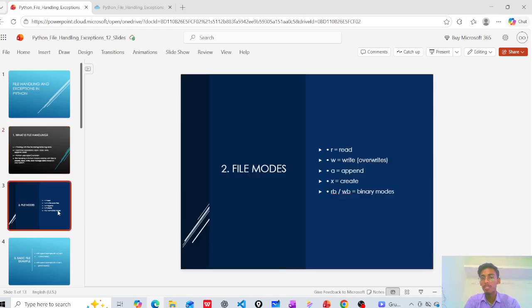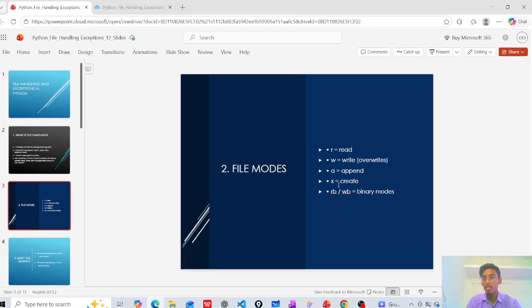Let's see the modes in file handling. There are certain modes. R means read that file, and W means write that file. If you want to enter any data, you can use the W mode and write that data. A means append: if you want to add any data or content to the file, you can use A and add that data.